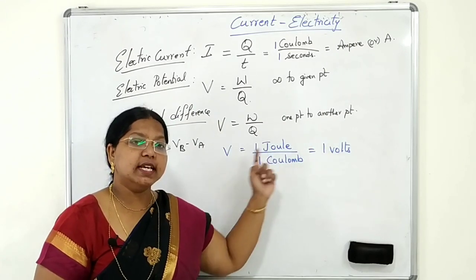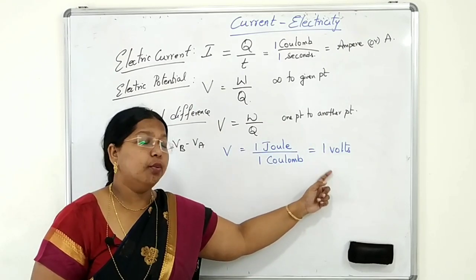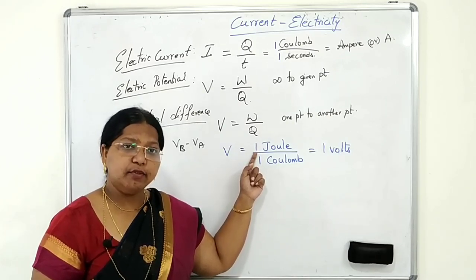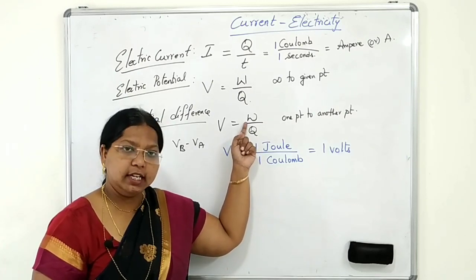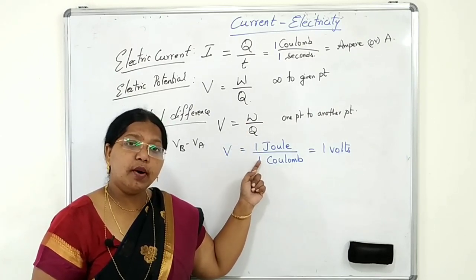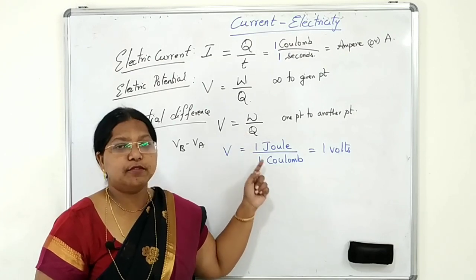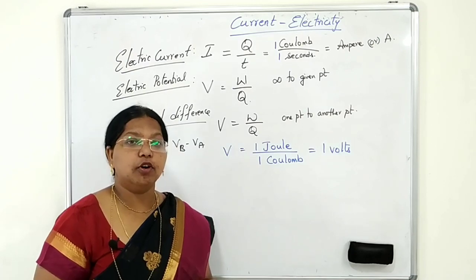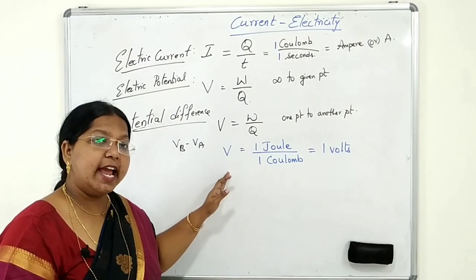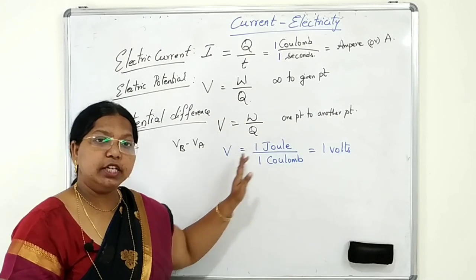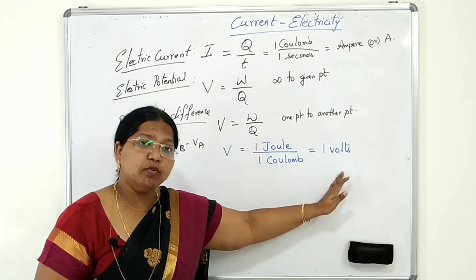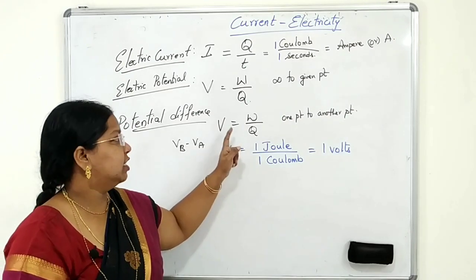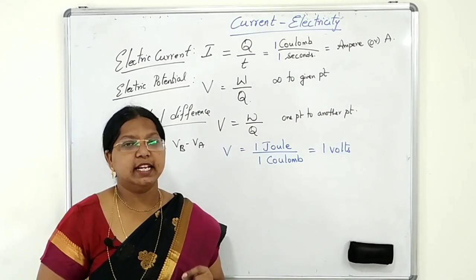We will say that potential difference is 1 volt when 1 joule of work is done in moving 1 coulomb of charges from one point to another point in an electric field. Potential difference across the ends is called 1 volt when 1 joule of work is done in moving 1 coulomb of charges from one point to another point in an electric field.